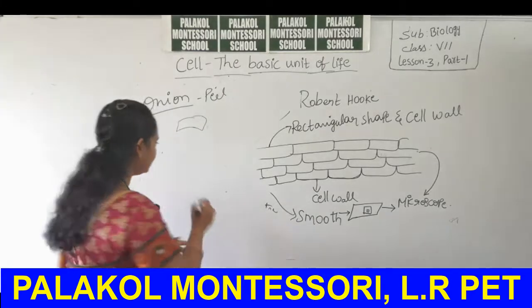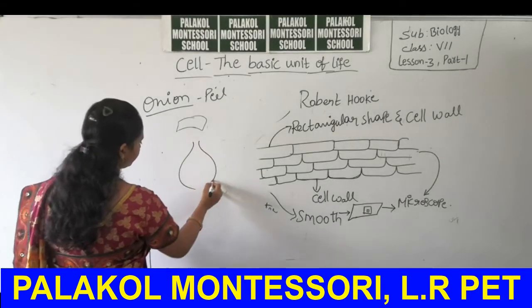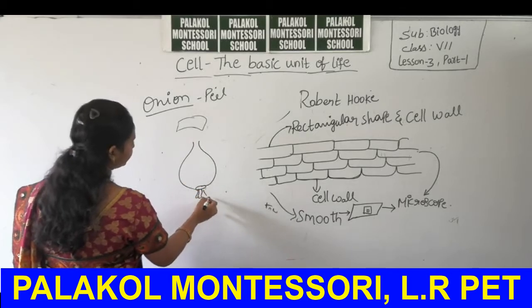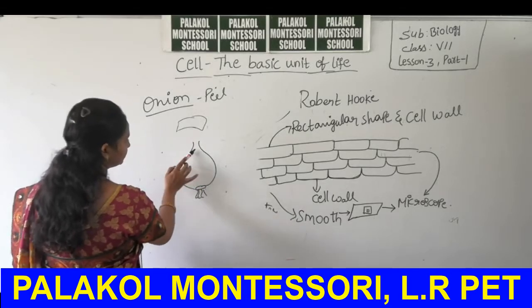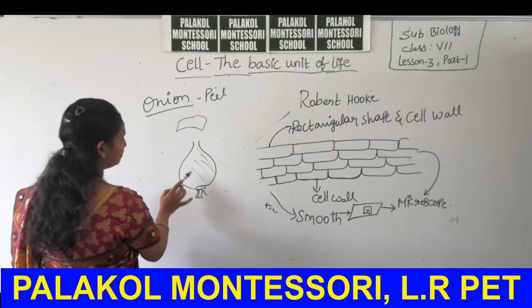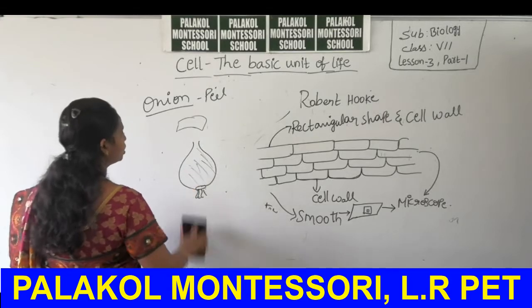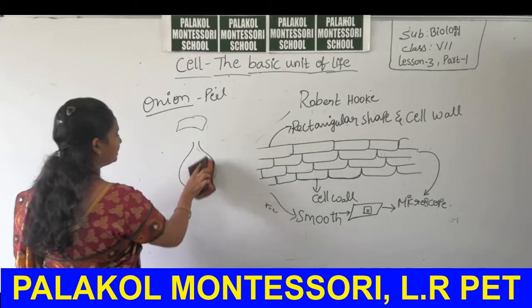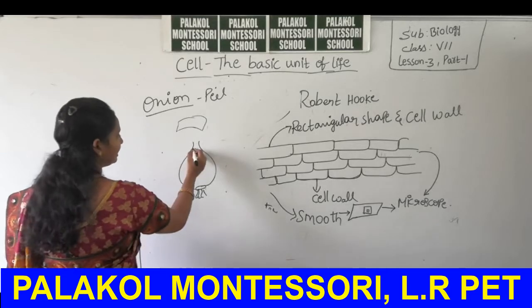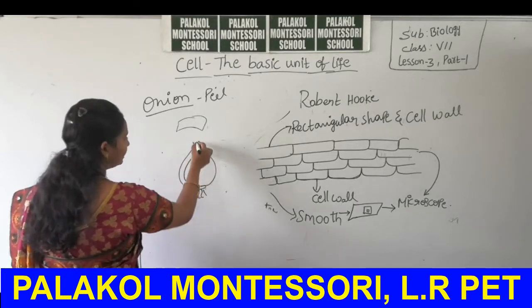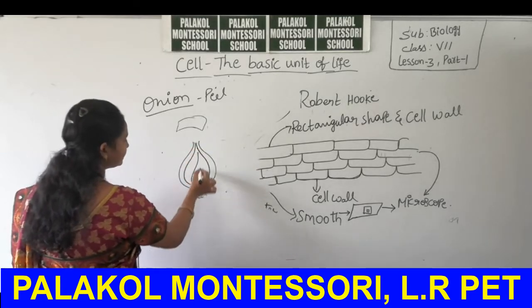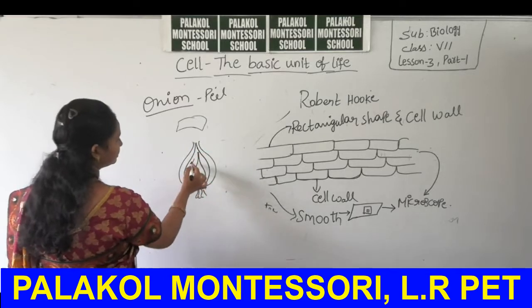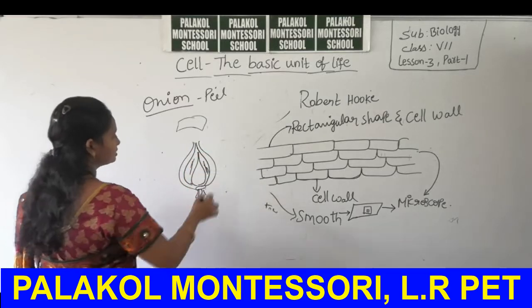This is an onion. Am I correct? The layers present at the surface are removed and the onion is clean. The onion peels are present inside the onion. These are the peels.